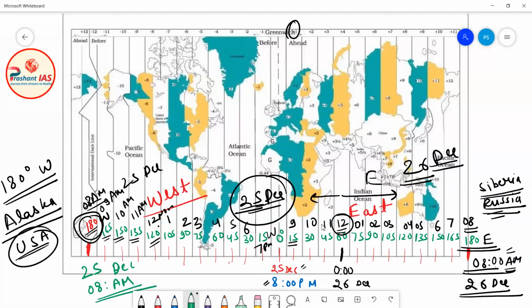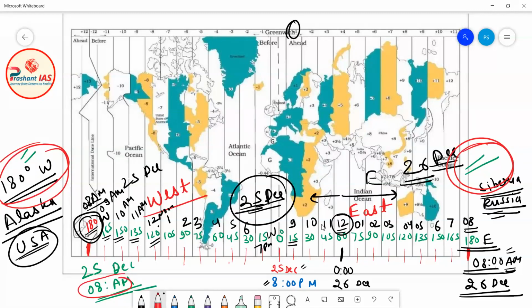Now friends, carefully examine the 180 degree west and 180 degree east meridians of longitude. At both places the time is 8 a.m., which means the time is the same.